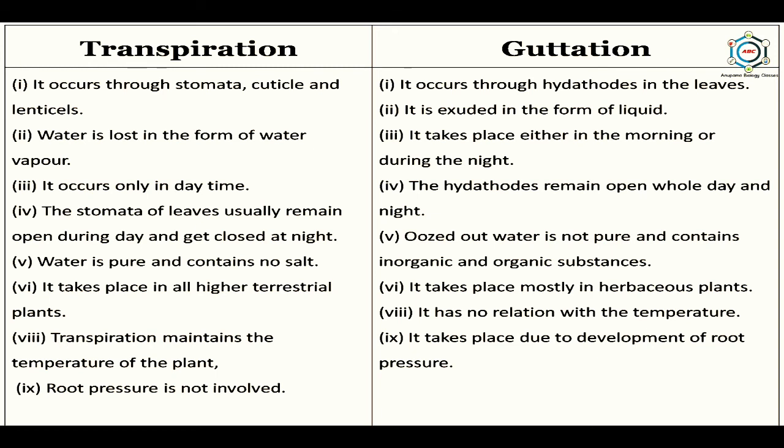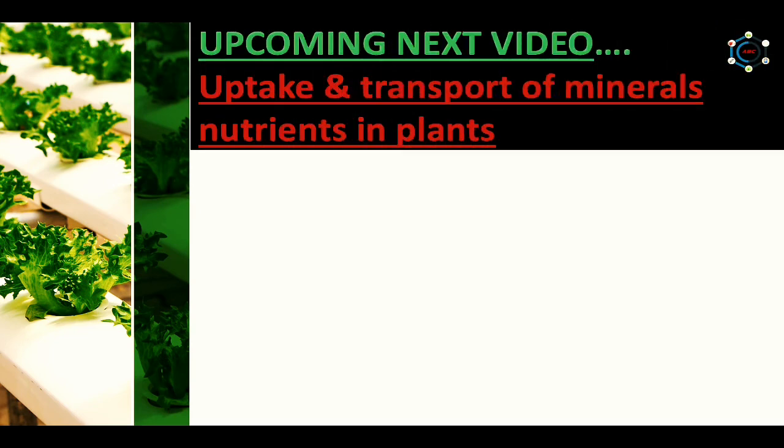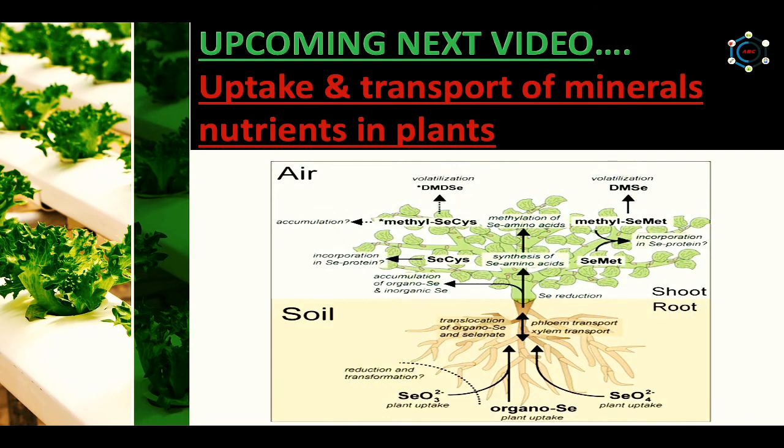So this is the end of the video in which we learned about the difference between transpiration and evaporation, factors affecting the rate of transpiration, transpiration and photosynthesis, the compromise, guttation and the difference between transpiration and guttation. The next upcoming video will be on the uptake and transport of mineral nutrients in plants.